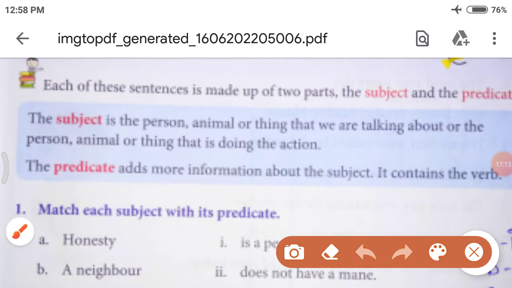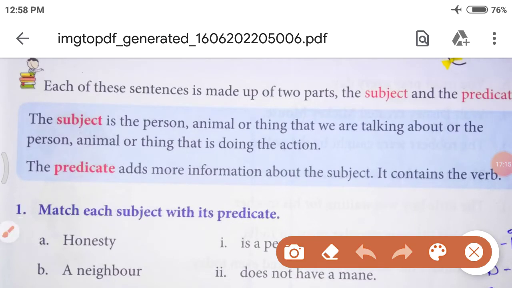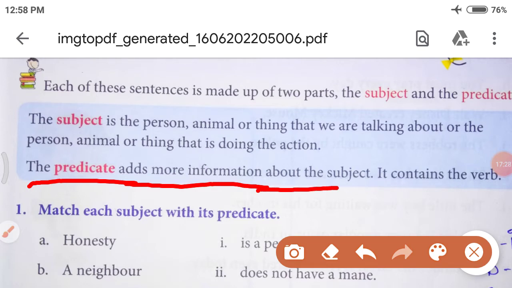The predicate adds more information about the subject. It contains the verb. Now let's read with me. The predicate adds more information about the subject. It contains the verb. It must contain the verb. Now let's see the examples again.